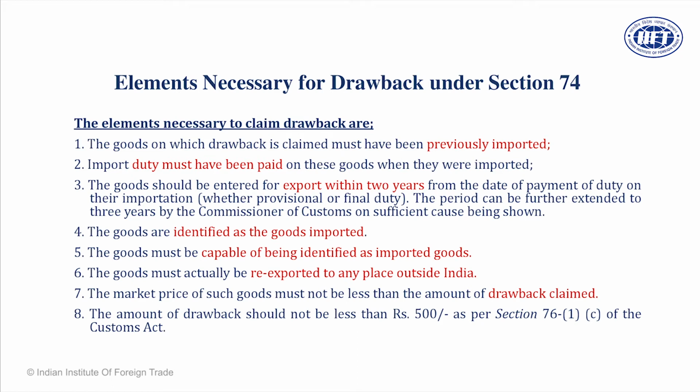Goods must be identified as goods imported, meaning the packing list must match. So the import packing list and export packing list must be exactly the same or capable of being identified, meaning they should be of a similar nature. Goods must be re-exported, meaning there must be a shipping bill number, it must have a LEO seal, only then. Market price of such goods should not be less than the amount of drawback claim.